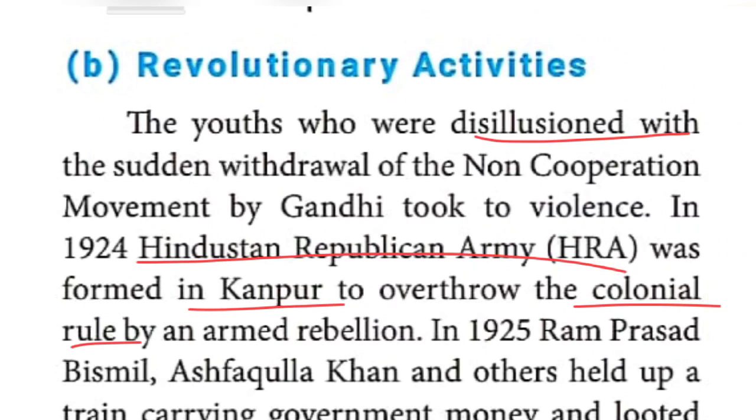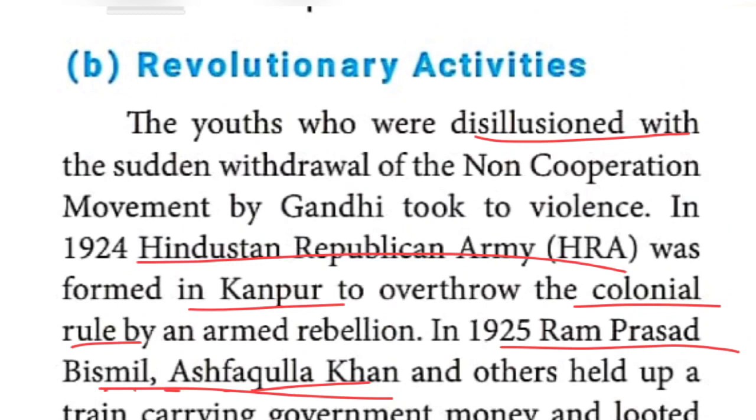Around 1925, some more personalities, like Ram Prasad Bismil, Ashfaqullah Khan, and others, were called militants, terrorists.